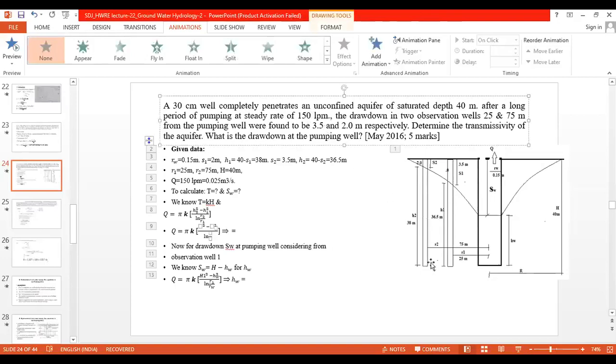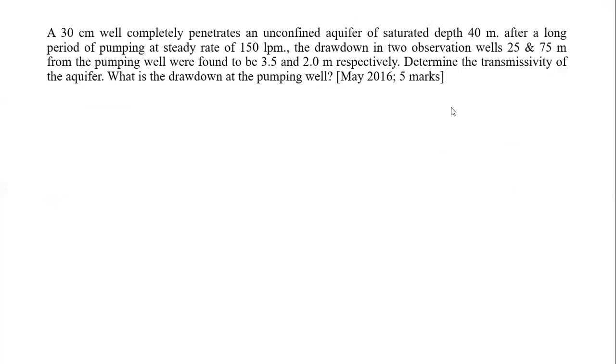150 liters per minute. The drawdown in the 2 observation wells, 25 and 75 meters from the pumping well, were found to be 3.5 and 2 meters respectively. Determine the transmissivity of the aquifer. It is T they have asked. What is the drawdown at the pumping well? Then they have asked the drawdown at the pumping well, that is SW also.